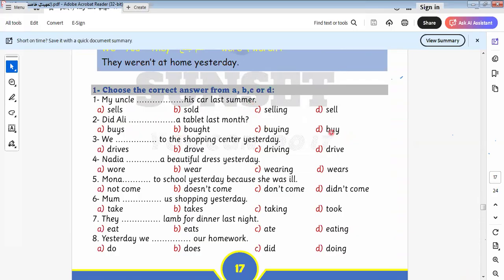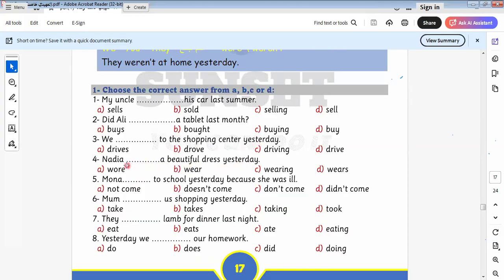So I return the verb to the stem. It will be: Did Ali buy a tablet last month? We went to the shopping center yesterday. We drove. Here it is "we drove." Why here? Because here we use "have" yesterday.